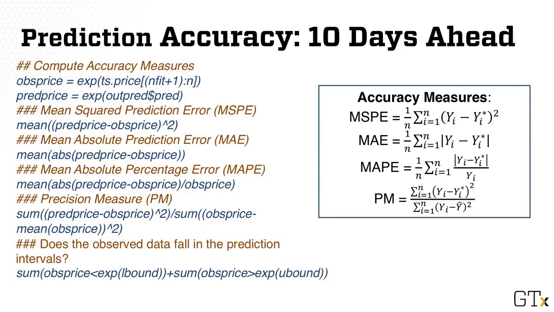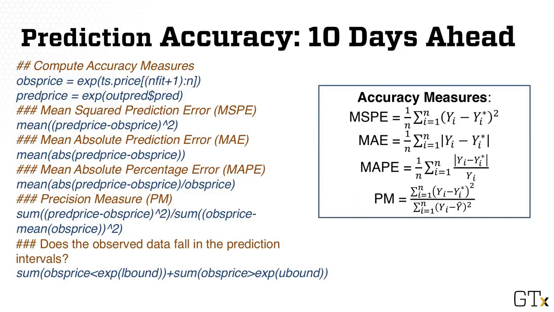PM, or the percentage measure, is appropriate for evaluating prediction accuracy of the best linear prediction, and it does not depend on the scale. The PM measure is reminiscent of the regression R-squared used in linear regression. It can be interpreted as the proportion between the variability in the prediction and the variability in the new data. While MAE and MAPE are commonly used to evaluate prediction accuracy, I recommend using the precision measure.